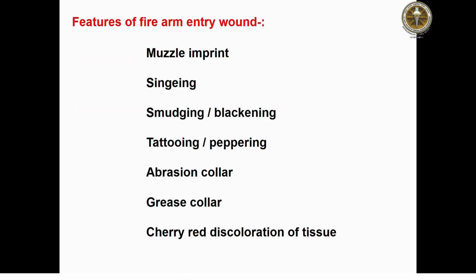So, the features of the firearm entry wound. How will we know that it is the entry wound? For an entry wound you have to look for a muzzle imprint, singeing of the hairs, smudging and blackening, tattooing and peppering, abrasion collar, grease collar, and cherry red discoloration of the tissues.